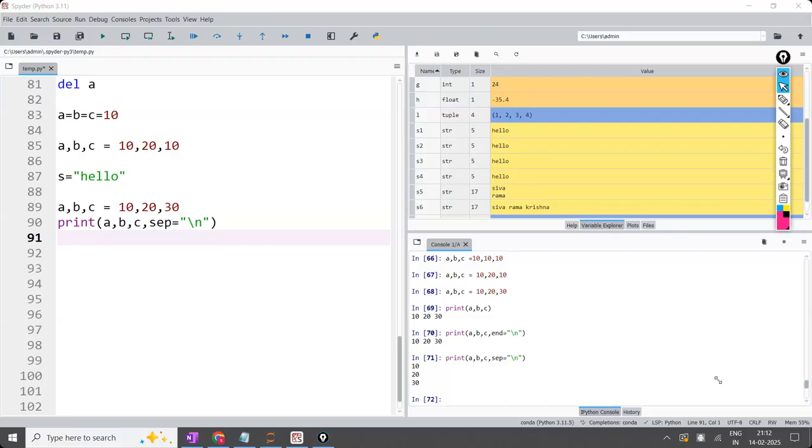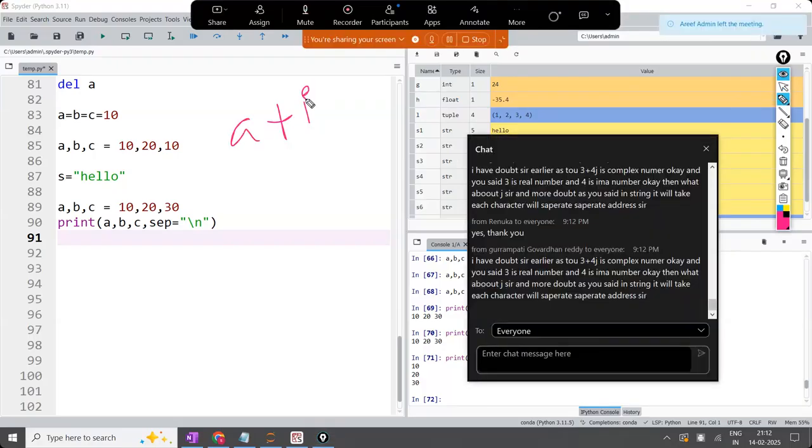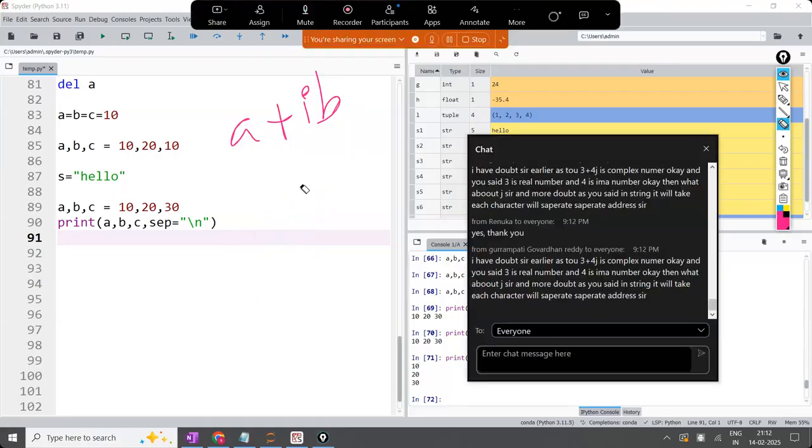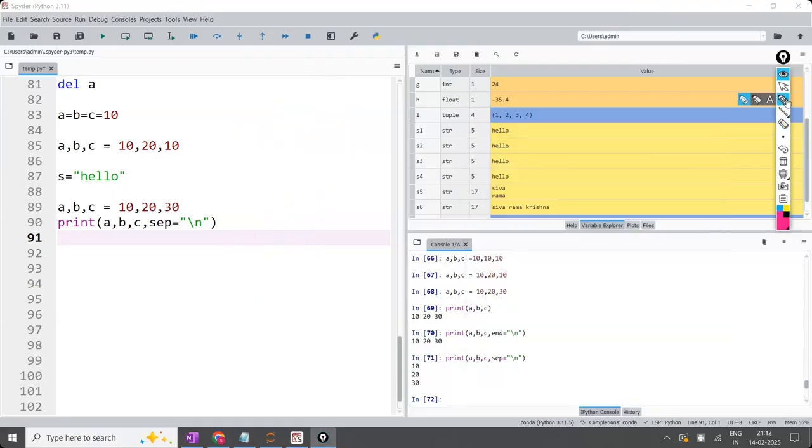Next, Govardhan Reddy: I have a doubt, sir. Earlier you said 3 plus 4j is a complex number, and 3 is the real part and 4 is the imaginary part. Then what about the j, sir? Generally the imaginary part we represent in India as a plus ib. What is meant by i? It is the square root of -1. What is the difference between the square root of 4 versus the square root of -4?